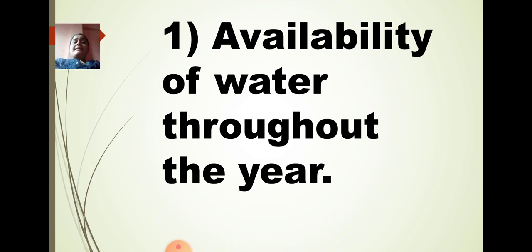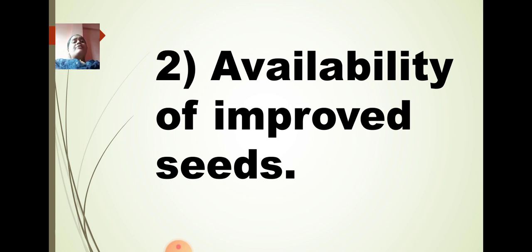Now what is the second reason? Availability of improved seeds. As I told you, the government has provided many facilities and many schemes for the farmers. So when they use good seeds, yes, improved means best quality seeds, then the crops come out very well, they yield very well. Suppose it is an apple tree, suppose it is a mango tree, the mangoes and the apples come in plenty on the trees because of improved seeds.